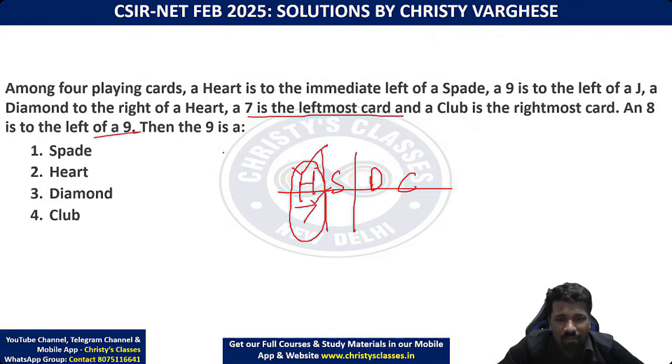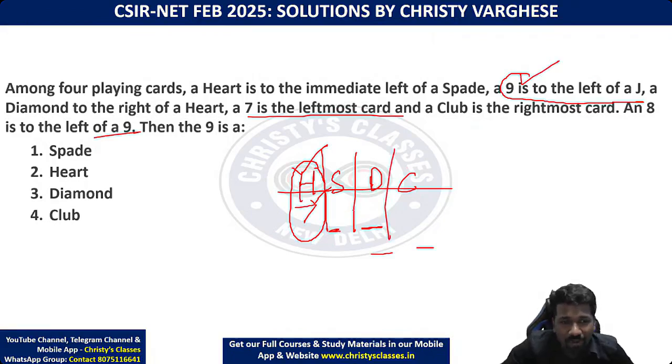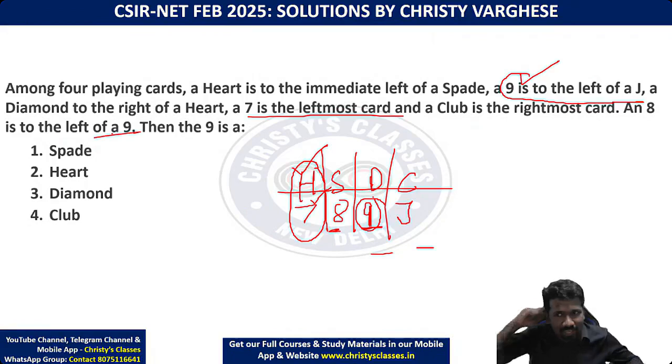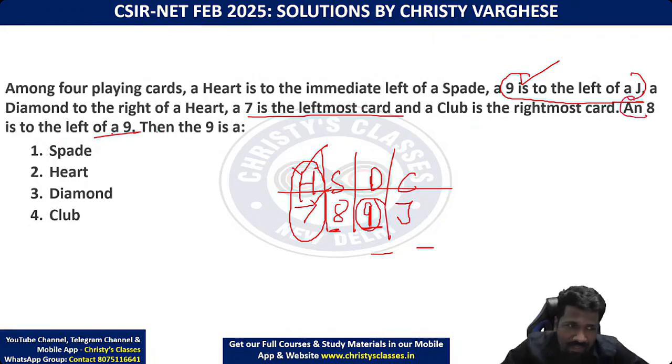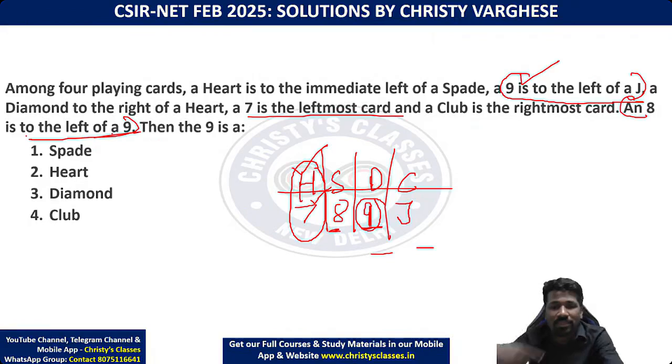Now, 8 is to the left of 9, meaning somewhere left. So 8, 9 like this or 8, 9 like this. But this information is enough to finish this. 9 is to the left of J. So 9 should be left of J, and 8 should be left of 9, which means 9 should be in the middle. Then 9 left of J and 8 left of 9 are both satisfied only if 9 is in the middle of 8 and J. You can combine these two sentences. In the seating arrangement chapter, we will discuss many questions with such combining techniques, and I will explain more about it then. Is this clear to everyone?